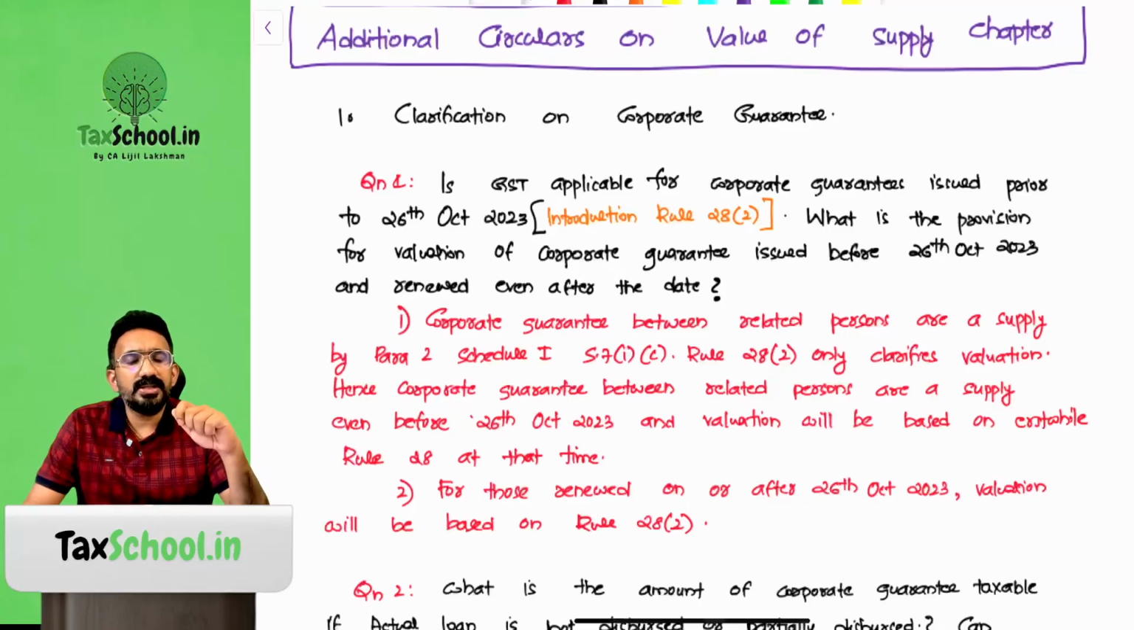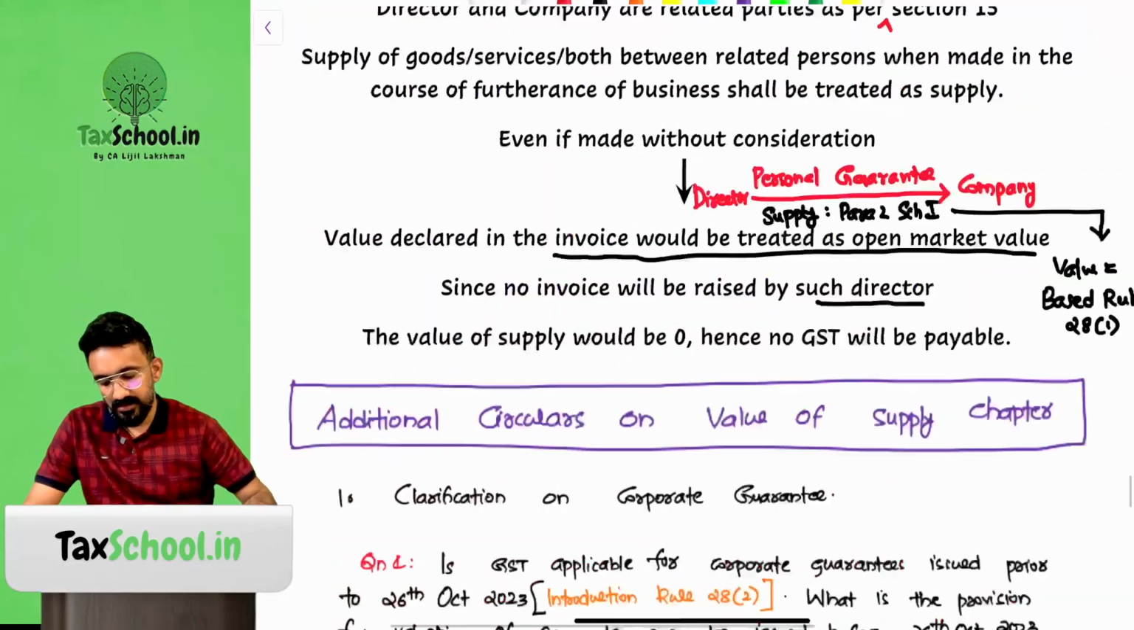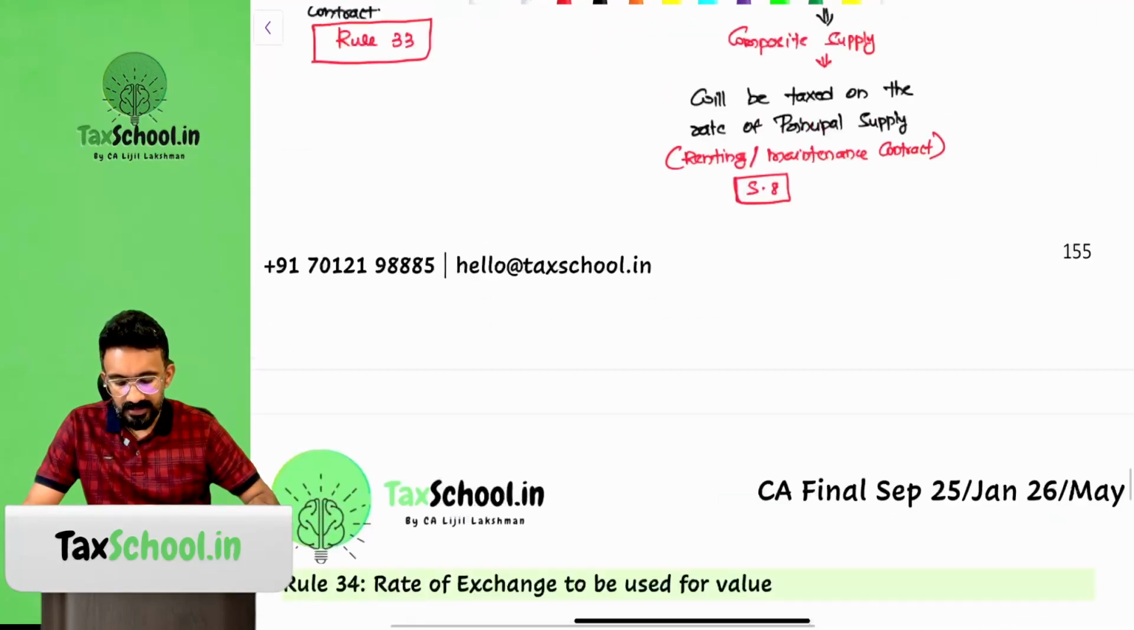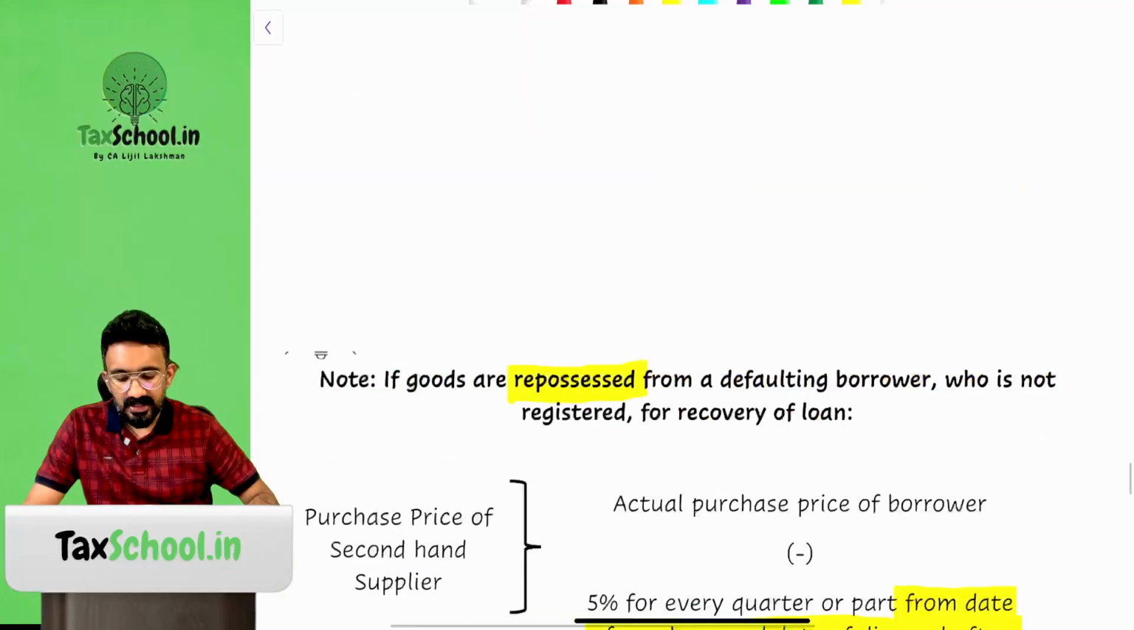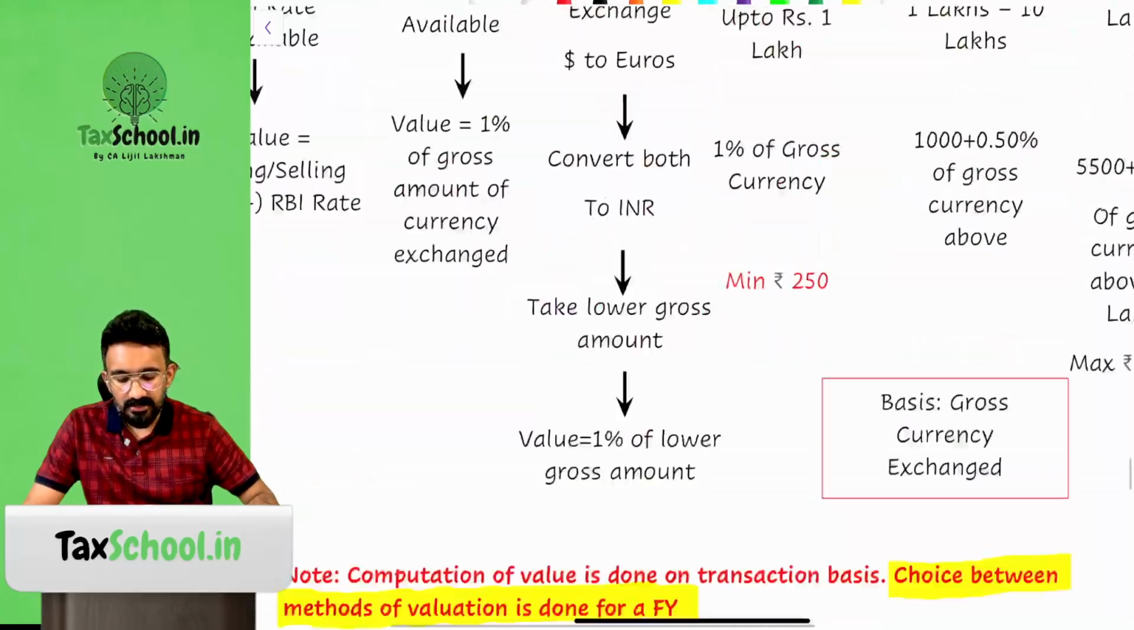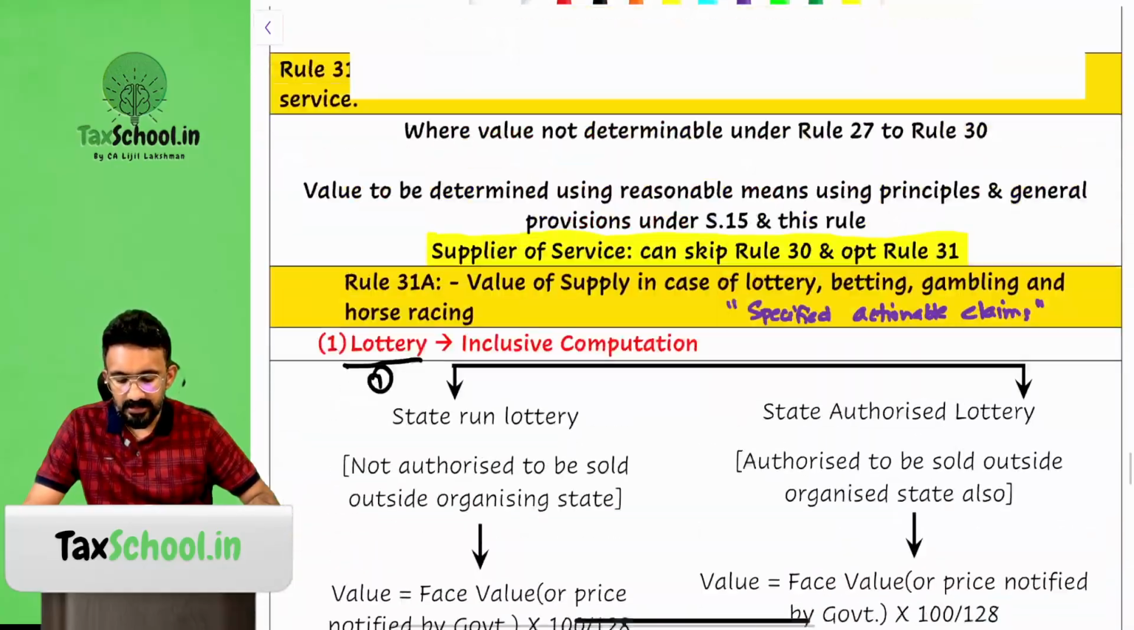Sometimes what happens, there is consideration paid for it, right? Company B will pay a certain amount to company A as a consideration. Sometimes there is no consideration at all. Now they're saying that if there is a corporate guarantee, the government wants to fix a consideration by default.